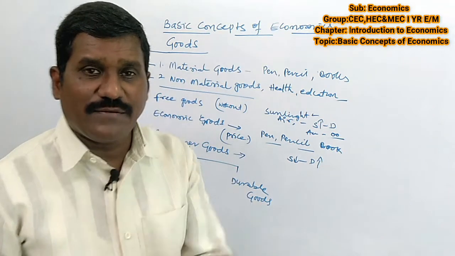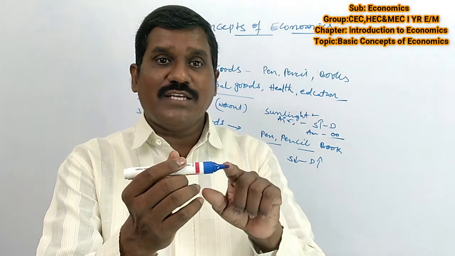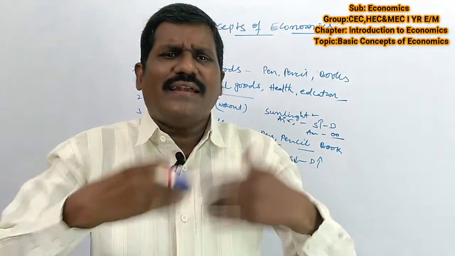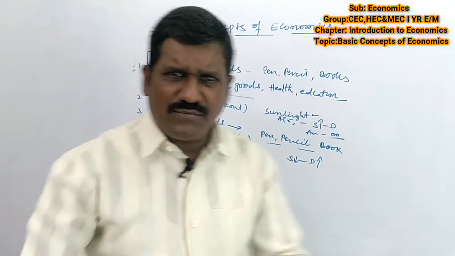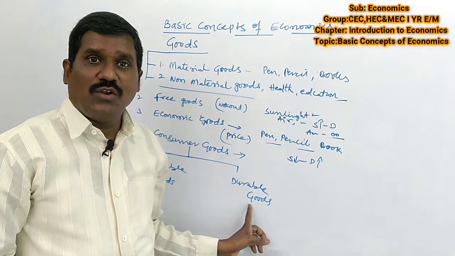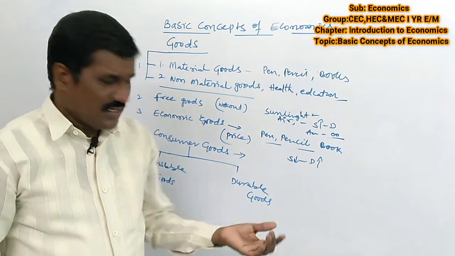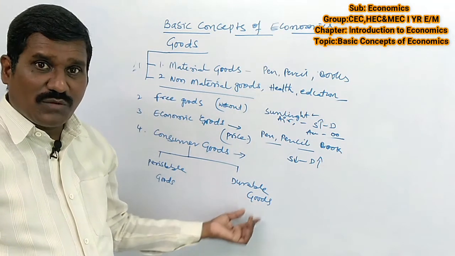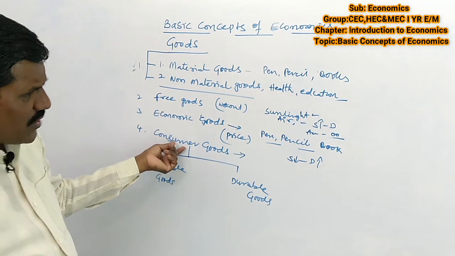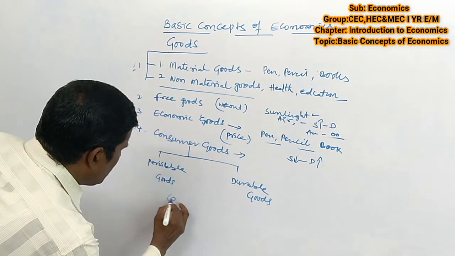For example, fan, tube; for example sparkle, the ink is perishable but the pen is a durable good. We can use it again and again, a number of times. The goods which we can use a number of times are called durable. It will give more service, isn't it? Such are called durable goods. So this is the classification or types of consumer goods.